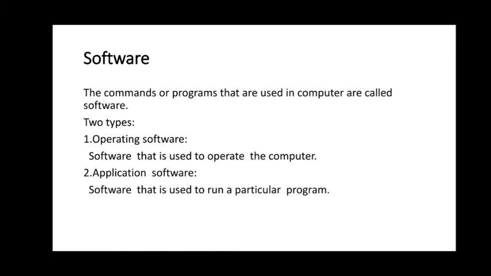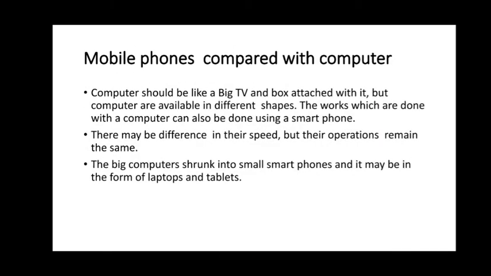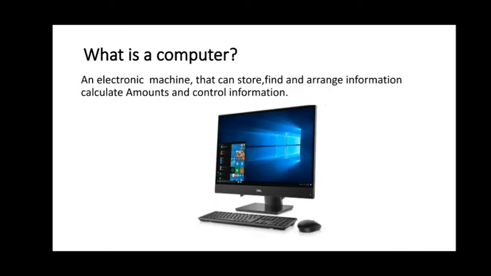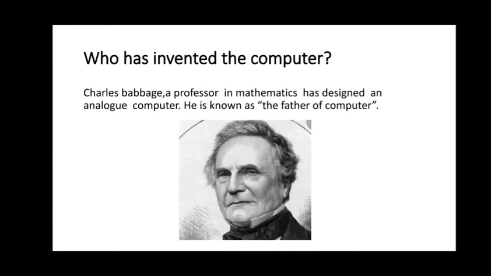Okay. So that's all. Since you are entering 6th standard, you only have the basics. So what are the topics we have discussed so far? What is a computer? A computer is an electronic machine and it has a memory to store and retrieve data. And what are mobile phones and how are mobile phones compared with a computer? Mobile phones are small when compared with a computer, but their operations are similar, though their speed may vary.